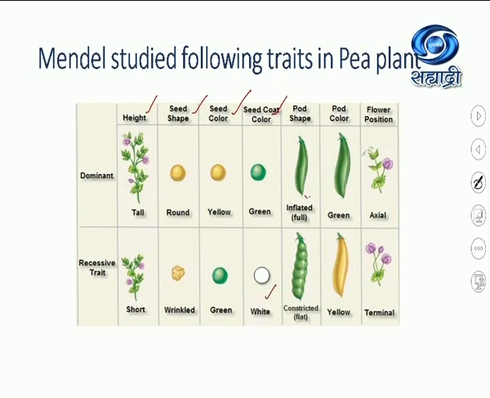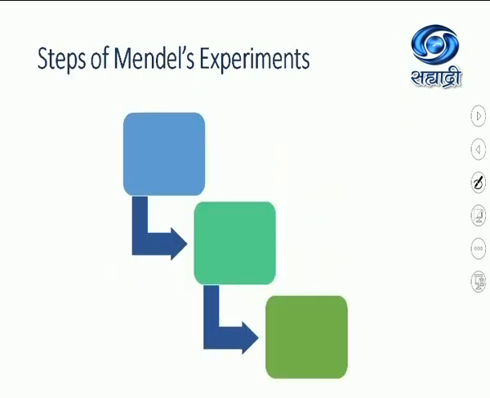Pod shape, inflated pod, the full pod, it was dominant. Constricted or flat pod, it was recessive. Pod color, green color pod, dominant. Yellow colored pod, recessive. Flower position, axial, when the flower is produced in the axis of the leaf, it is dominant, whereas terminal at the apical region, then it is a recessive condition. So he studied these 7 characters, and all the 7 traits had a pair of contrasting characters as well.